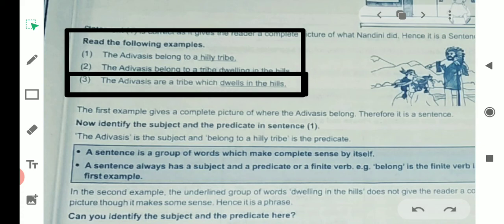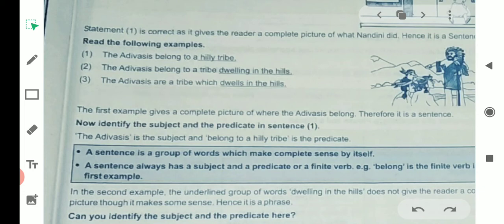So, through these examples, you can understand what is a sentence. A sentence is a group of words which gives complete sense. A phrase is a group of words which gives some sense but not complete sense. A clause is a part of a sentence which has a subject, a predicate, and a finite verb, and it depends on the main clause. It is a part of a sentence. It is not an independent sentence. So, you have understood the difference between the sentence, phrase, and clause.